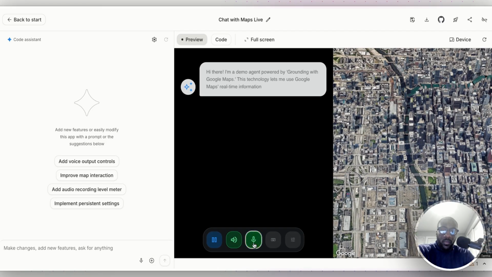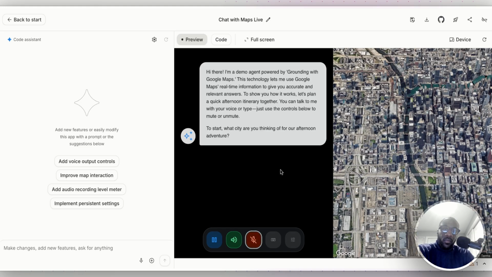Hi there. I'm a demo agent powered by Grounding with Google Maps. This technology lets me use Google Maps real-time information to give you accurate and relevant answers. To show you how it works, let's plan a quick afternoon itinerary together. You can talk to me with your voice or type. Just use the controls below to mute or to start. What city are you thinking of for our afternoon adventure?